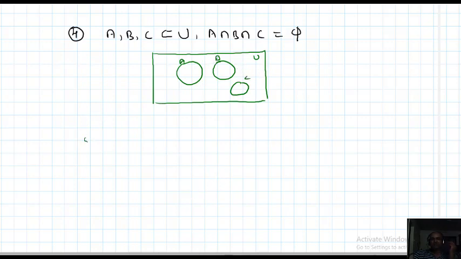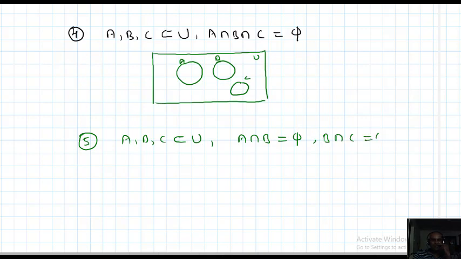Fifth one: A, B, C are subsets of U and A intersection B equal to empty set, B intersection C equal to empty, and A intersection C not equal to empty. Draw the Venn diagram for this situation.